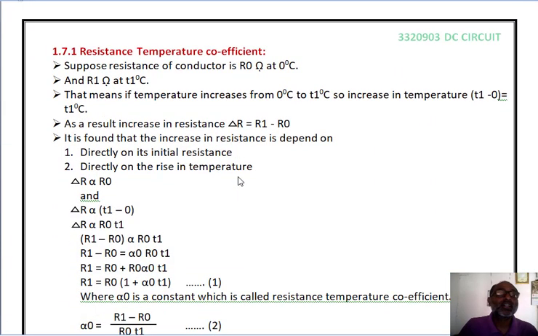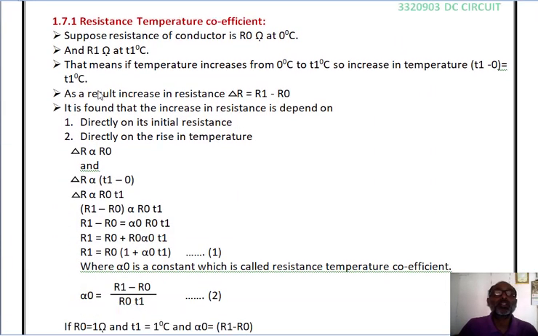Now next, resistance temperature coefficient. Suppose the resistance of a conductor is R0 ohm at 0 degree centigrade. That means that is the initial temperature, 0 degree, for the particular conductor. Let's take the value of resistance of the conductor as R1 at T1 degree centigrade temperature.